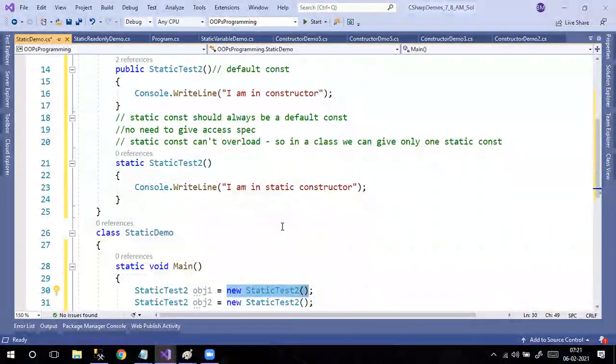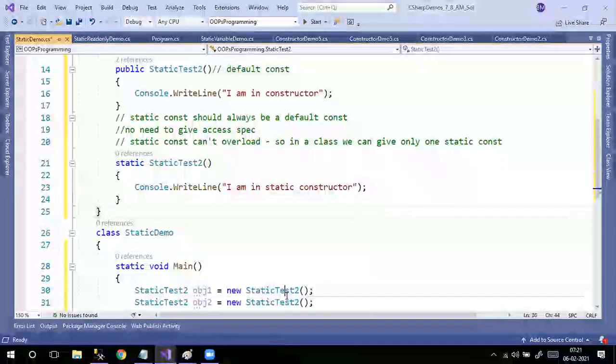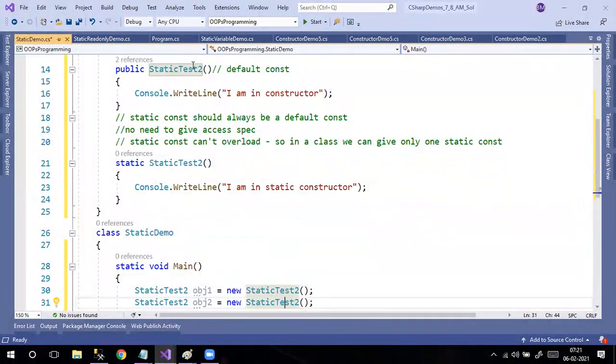So now, anyone tell me what will be the output? It will be the constructor message. How many times will it print? Twice. Yes, correct. It is going to print I'm in constructor two times, because when I select this, automatically this is selected.